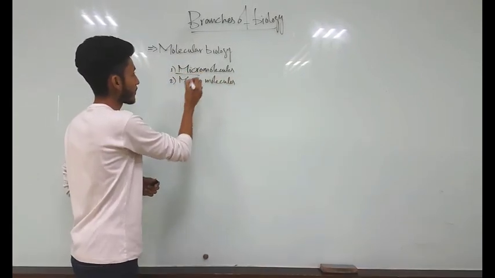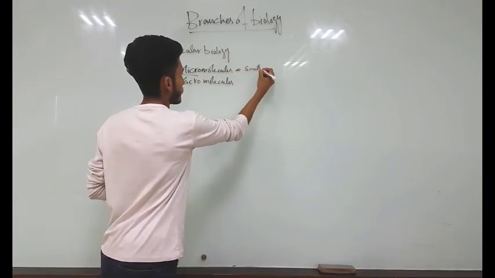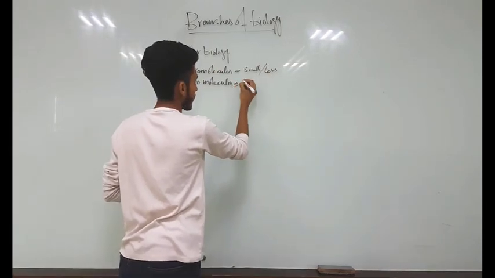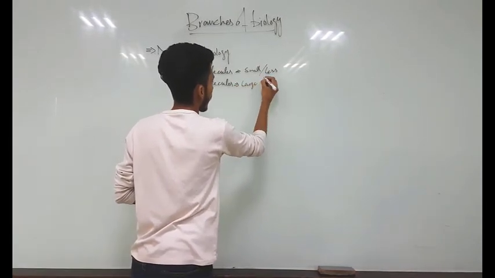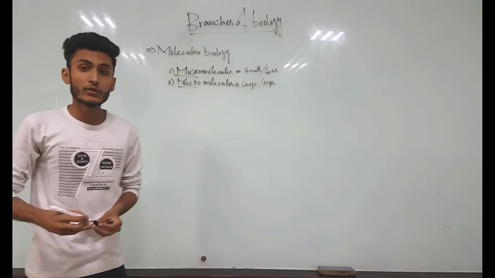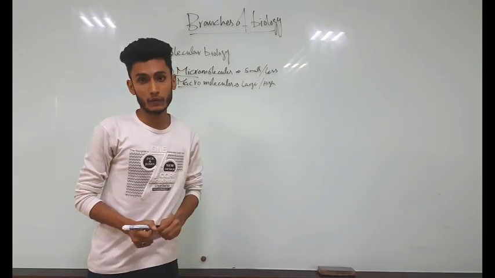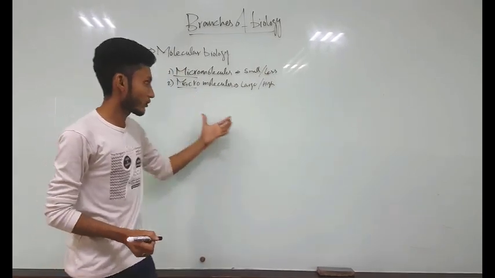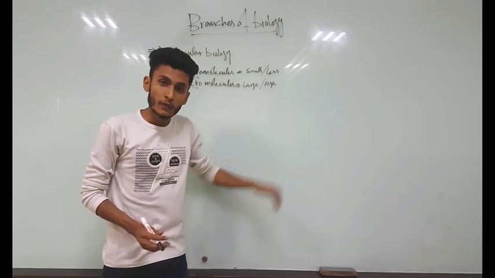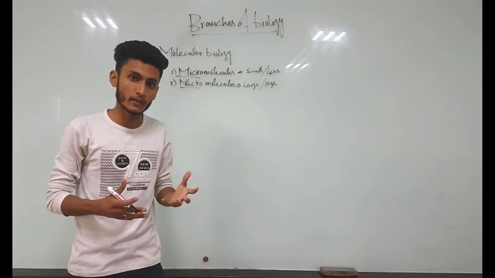The word micro means small or less. The word macro means large or high. So micromolecules are those molecules which have small or less molecular weight, whereas macromolecules are those molecules which have large or high molecular weight. We also have bioelements in our body, which we will discuss in next videos.